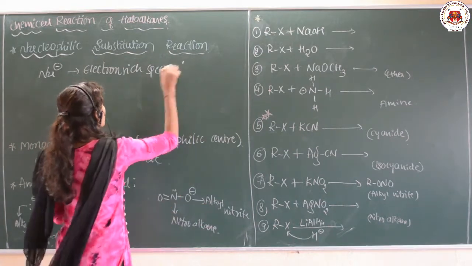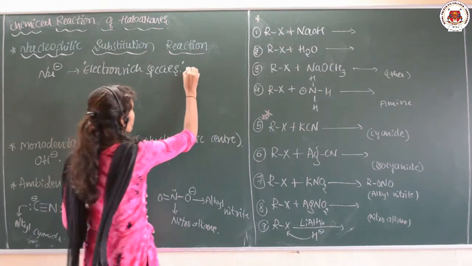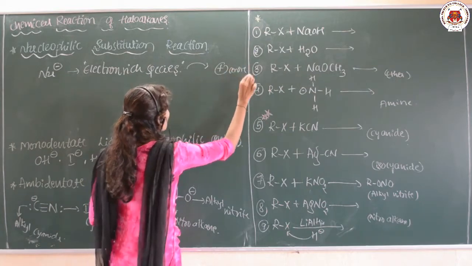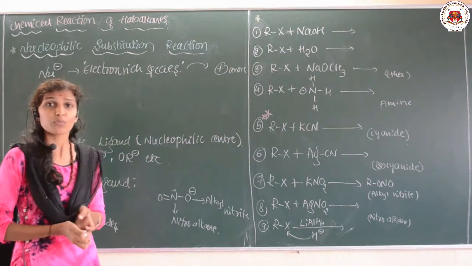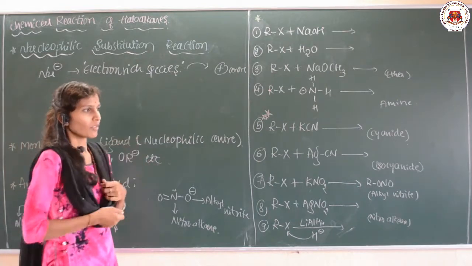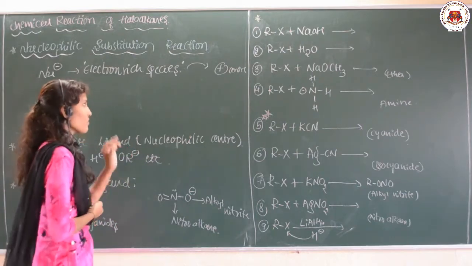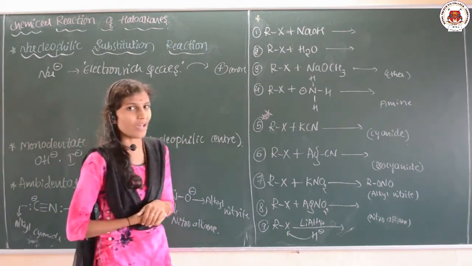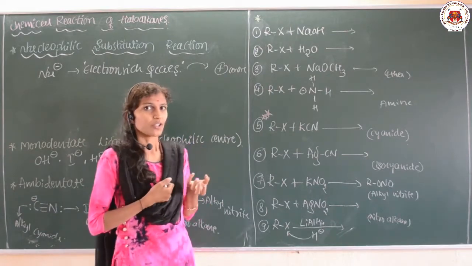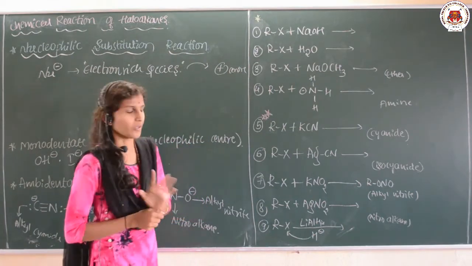Here the nucleophile, as it is an electron rich species, obviously will attack the positive center, because the force of attraction is always between two different charges, that is opposite charges, negative and positive. So, the nucleophile is the electron rich species which has the affinity, that is its wish, to go towards the positive center.